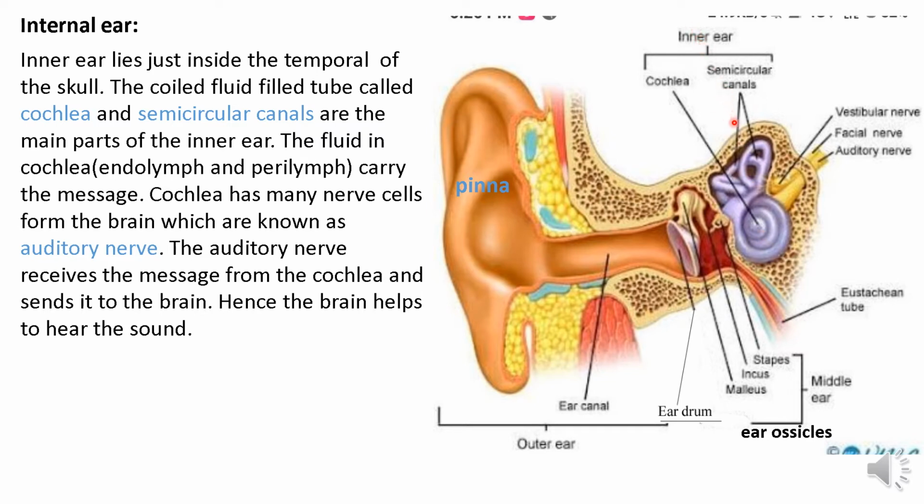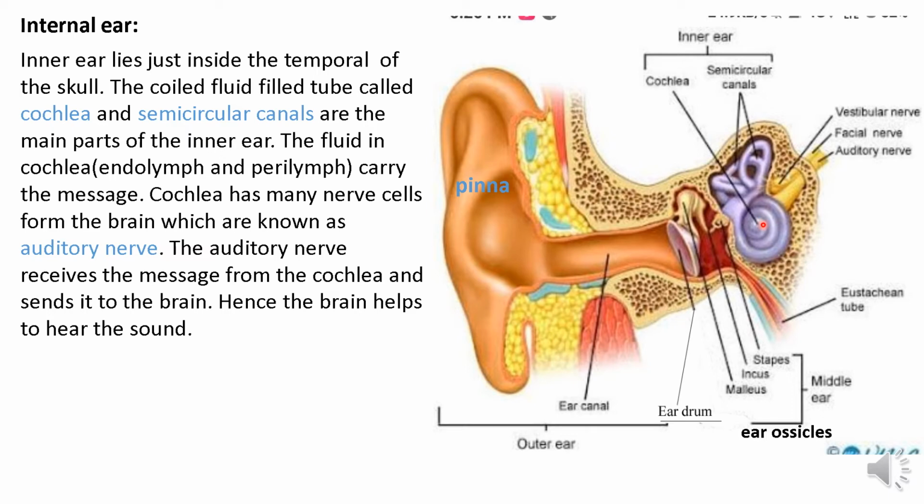The fluid in the cochlea, the endolymph and perilymph, carries the message that is sent by the vibration of the middle ear or the ear ossicles. Then this message is carried by the endolymph and perilymph present in the cochlea.